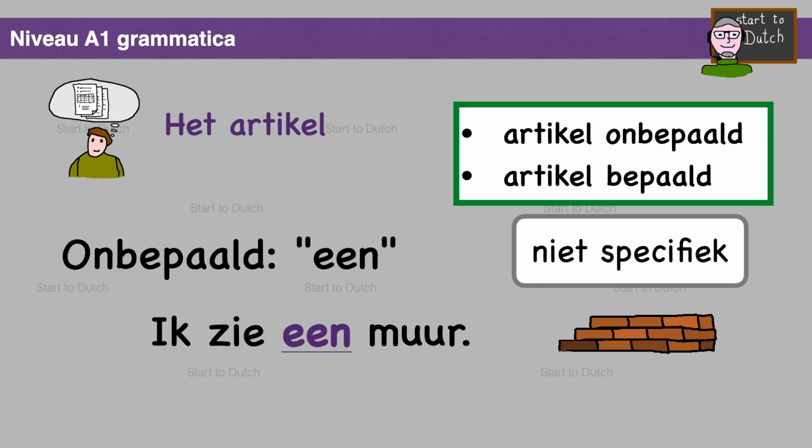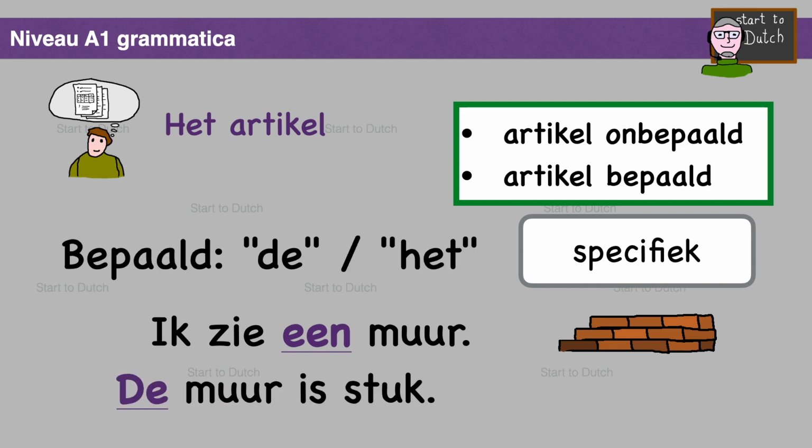Ik zie een muur. I see a wall. Indefinite. In this sentence I am not giving any specific information about the wall here. The listener does not yet know which wall I am talking about. De muur is stuk. The wall is broken. In the previous sentence, we have already introduced the subject of seeing a wall. Here we are adding concrete information, the fact that the wall is broken. That's why we are using the determined article. In this case, de. De muur is stuk.